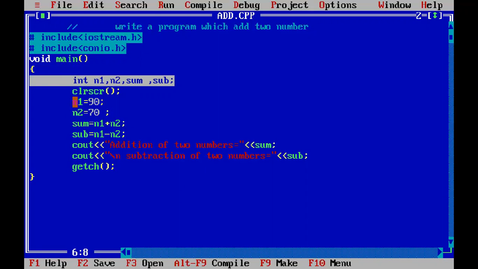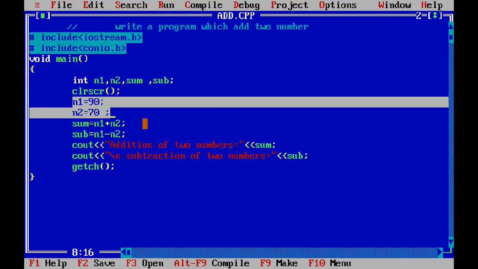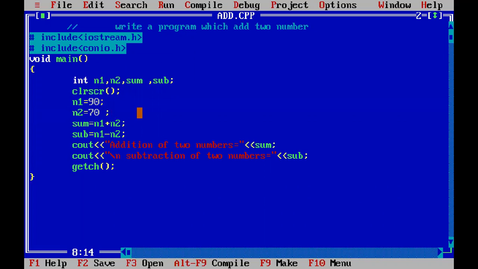Now over here, these two statements are called the initialization of two variables. Initialization means we initialize n1 as 90 and n2 as 70. You can write any value within the range. For example, watch over here, this is the range, which is a very big number.